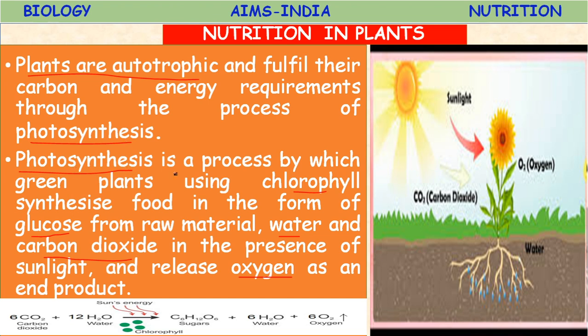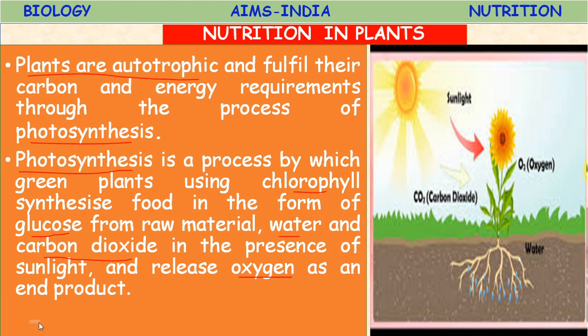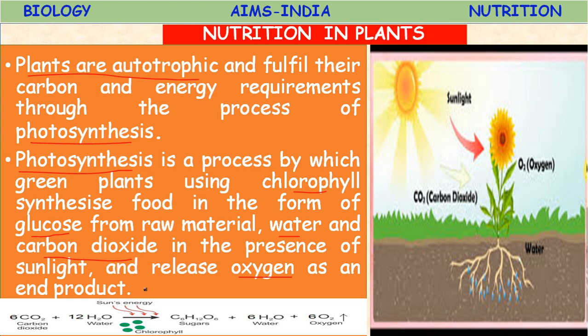So this entire description is represented in the form of an equation, that is 6CO2 carbon dioxide and 12H2O water, in the presence of sunlight or sun's energy, light energy, and chlorophyll, converted into glucose, C6H12O6, plus 6H2O water and 6O2 oxygen as an end product.